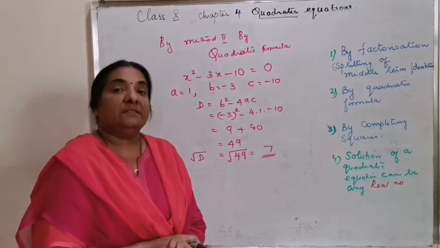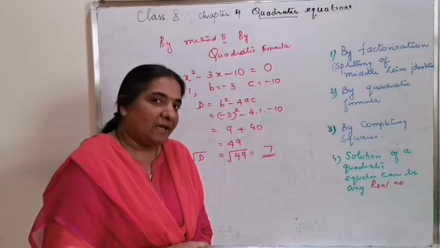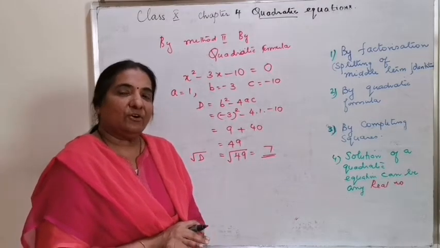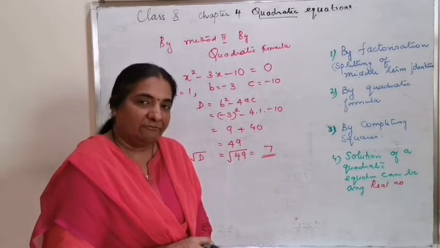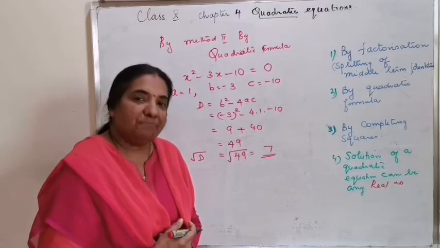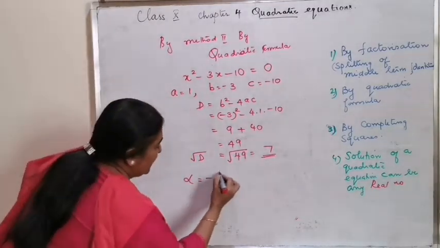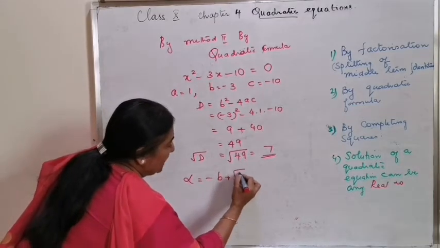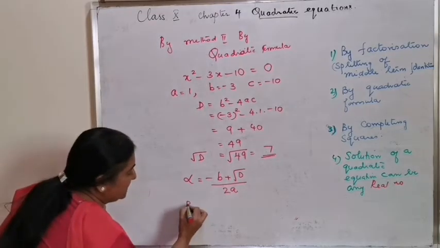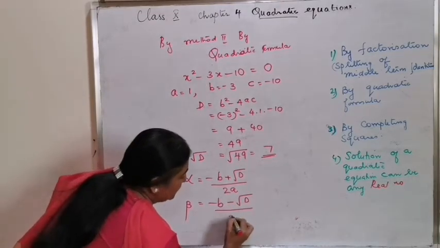Now, the formula used to get the solution is: the first value of x we are going to call alpha, and the second value of x we call beta. That is, alpha is equal to minus b plus square root d by 2a, and beta is minus b minus square root d by 2a.